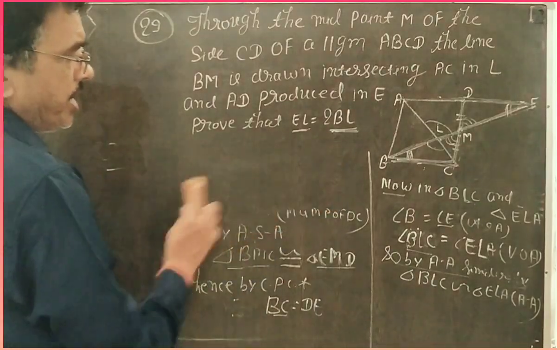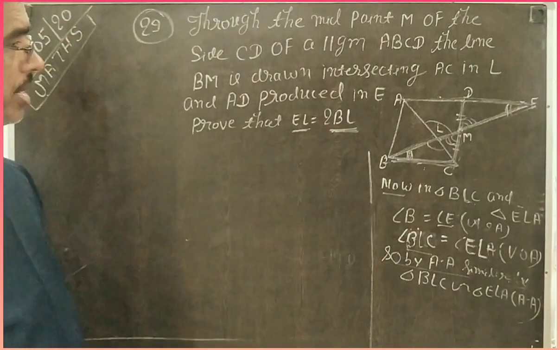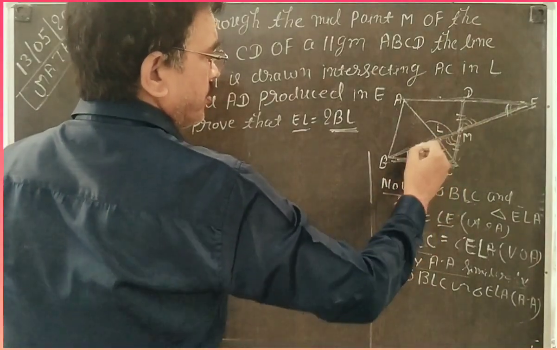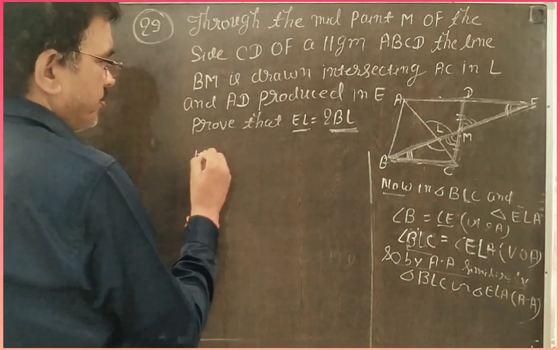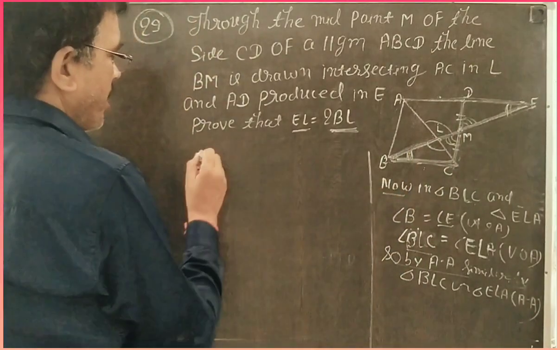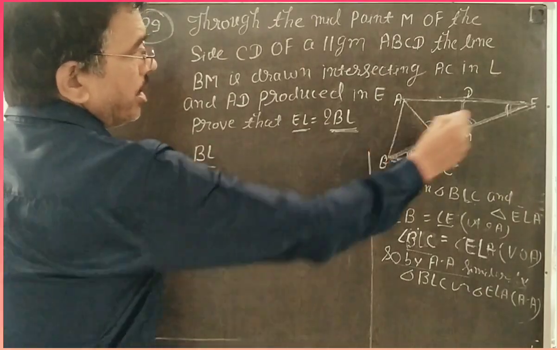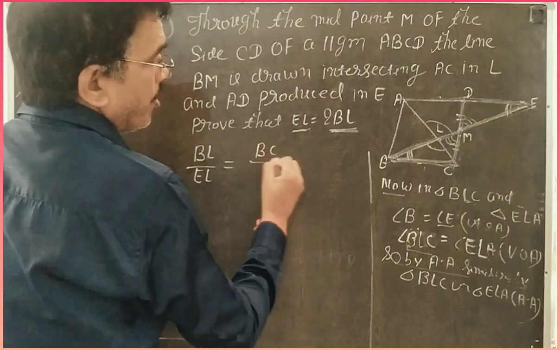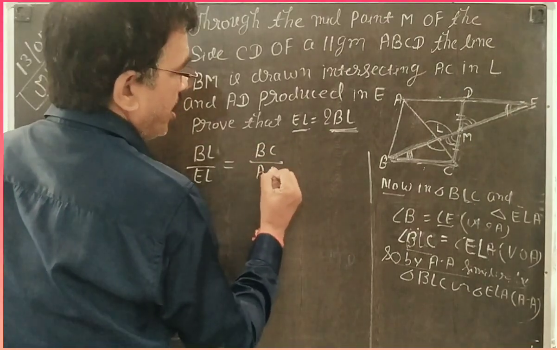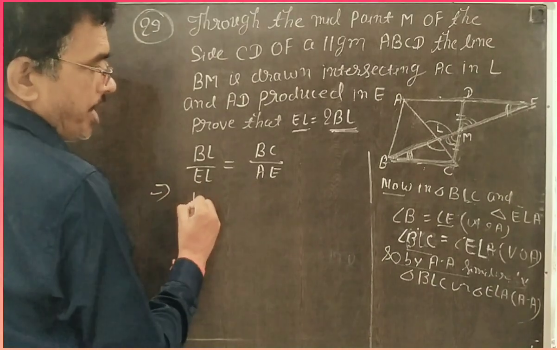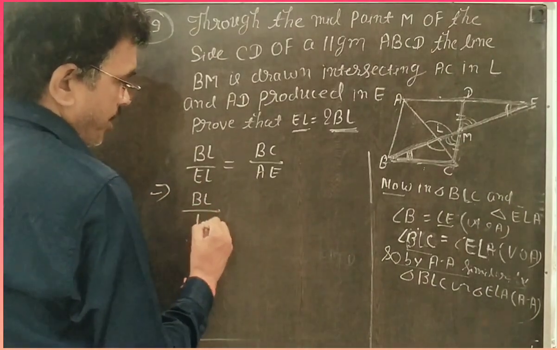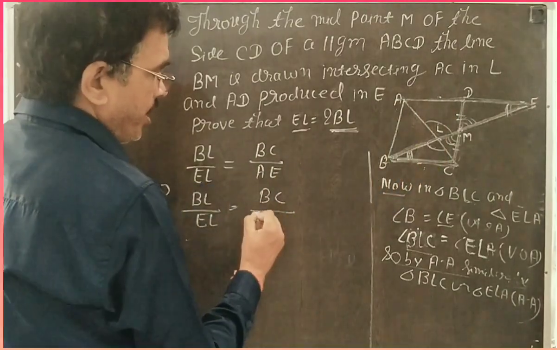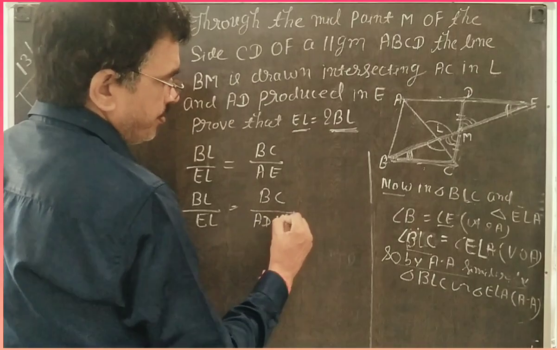Now, if it is similar, then their sides are in proportional ratio. So you write BL in the small triangle over EL is equal to BC in the large triangle over AE, and AE you can write AD plus DE.